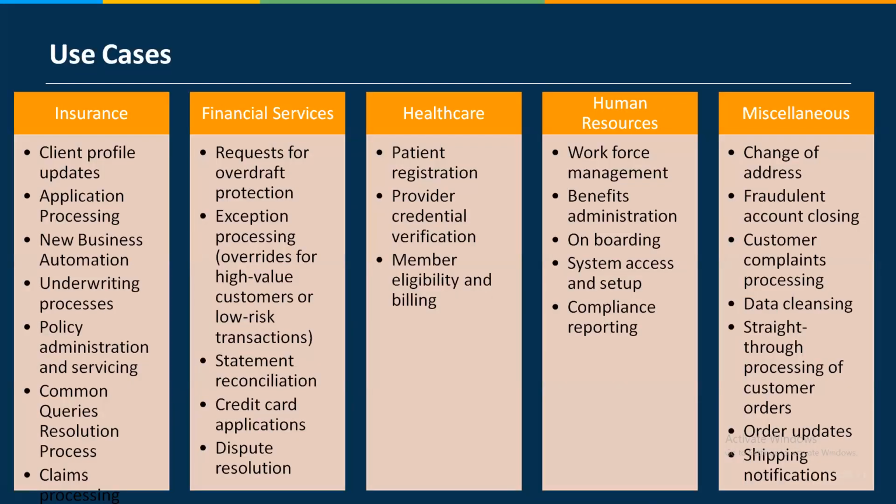Now, what are the use cases, or where can I apply RPA? You can apply RPA anywhere there is a repetitive day-to-day task. In insurance, as I told you, claim processing, application processing, underwriting processing. In BFS, request for overdraft protection, statement reconciliation, credit card application. You won't believe it, but at S Bank, which I have worked with, we deployed 200 bots.